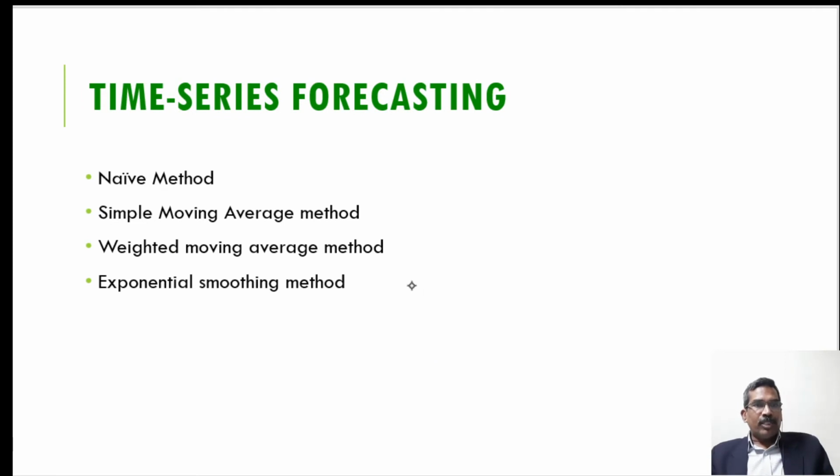Now see time series forecasting. Here we use four types of methods. One is the naive method, then the simple moving average method, then the weighted moving average method, and then the exponential smoothing method.